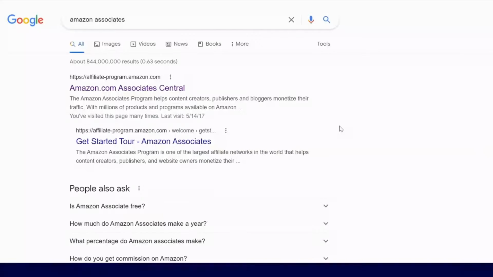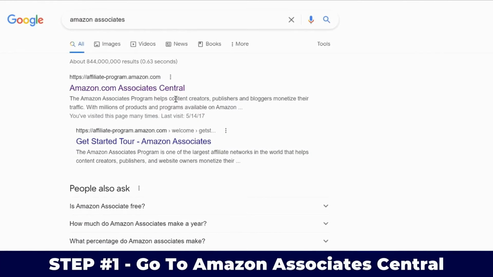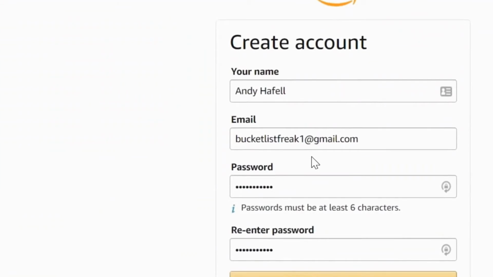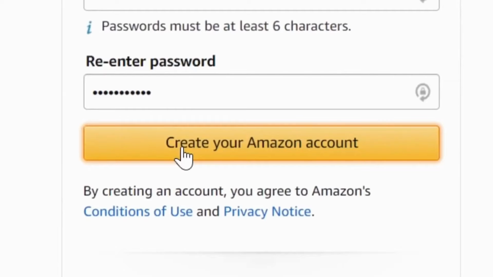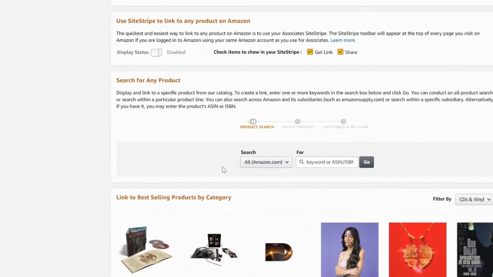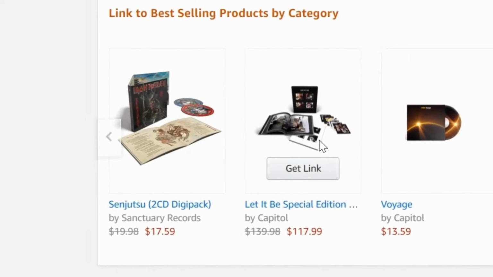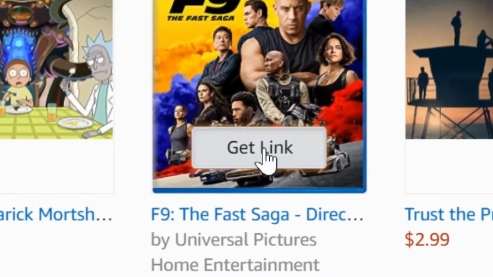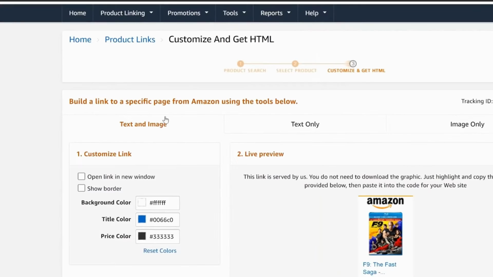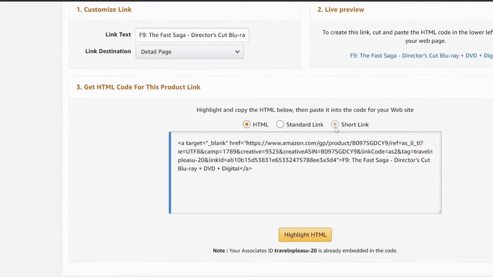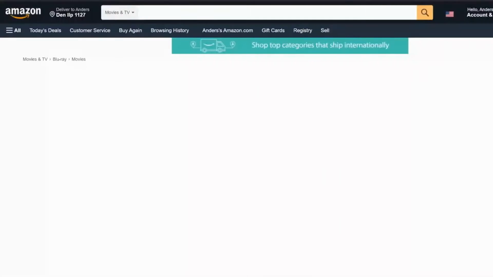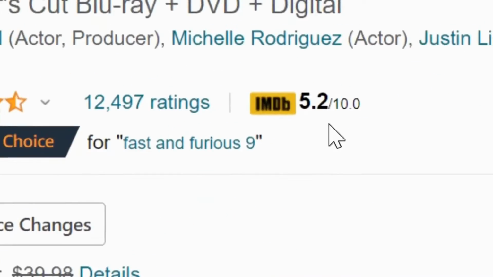So are you ready? Step number 1 is going to be Amazon Associates Central. Here you just have to click sign up, write your name, email, and then create your Amazon affiliate account. Once you have finished with this sign up process, you can pretty much sell anything on Amazon and get an affiliate commission for it. For example, if you are going to sell this Fast and Furious 9 DVD, you click on text only, click on short link. Now this is your Amazon affiliate link. If anybody goes through this link, they will end up on this Fast and Furious DVD.